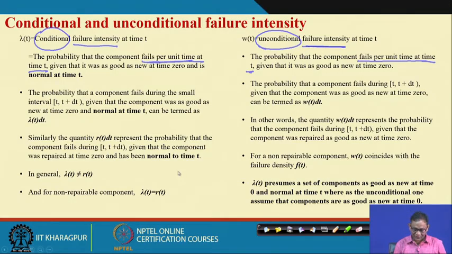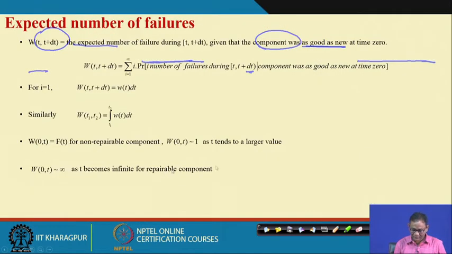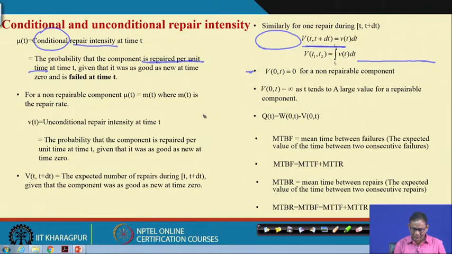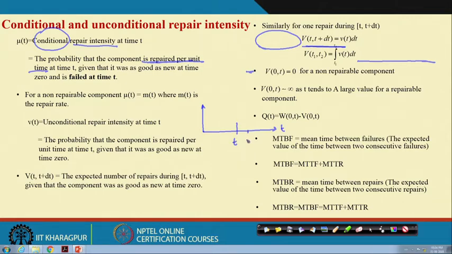Okay. So, suppose you draw the figure again, and this is t. Suppose t time elapses, and we take a small unit of time, t plus delta t.